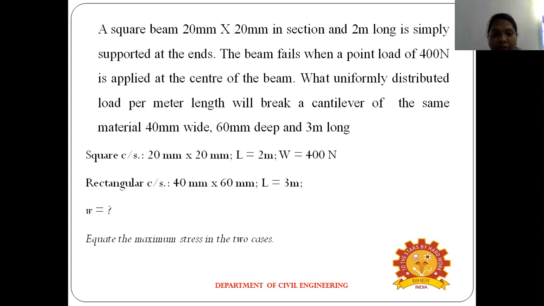Okay, so you write the given data. The first one is a cantilever beam only. The length is 3 meters, and breadth and depth are 40 mm and 60 mm. What is the load being applied? It is a 400 Newton load. For that problem we are finding the uniformly distributed load per meter length.